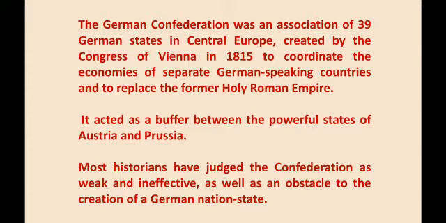So they created this to coordinate the economies of separate German speaking countries and to replace the former Holy Roman Empire. It acted as a buffer between the powerful states of Austria and Prussia, and most historians have judged the confederation as weak and ineffective because it was an obstacle to the creation of a German nation state.